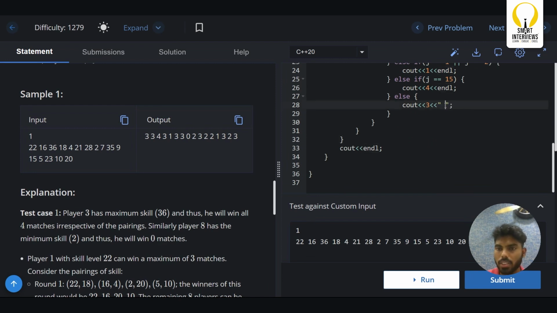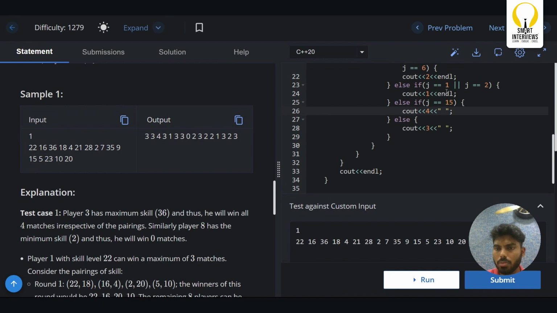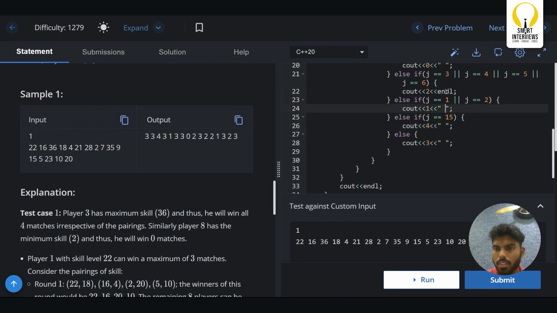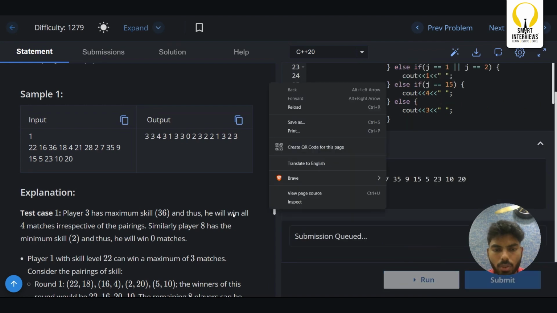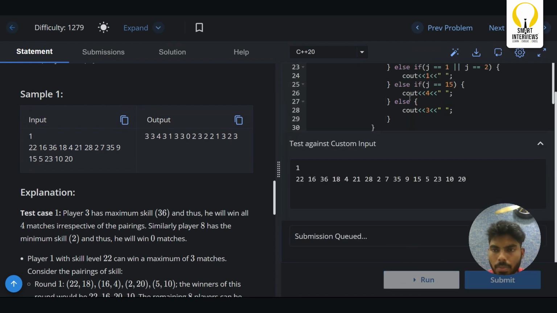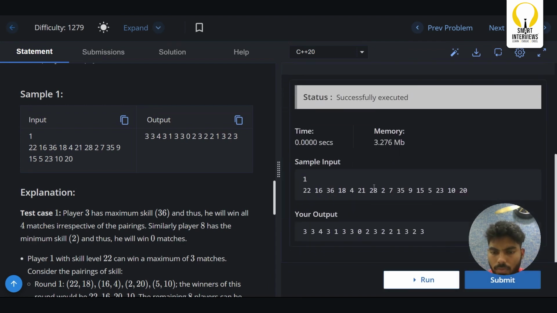I have inserted endline here. This should be space separated. Now let me run the code. So let us see the output: 33431 330 2322 1323.